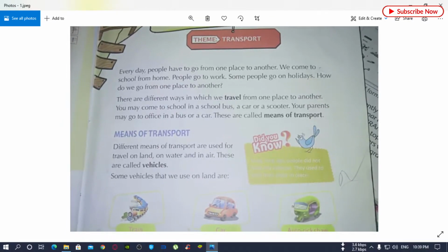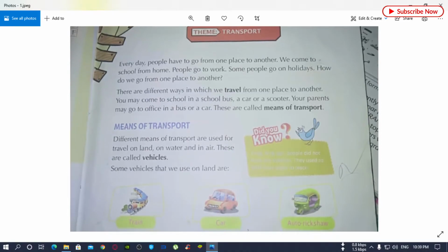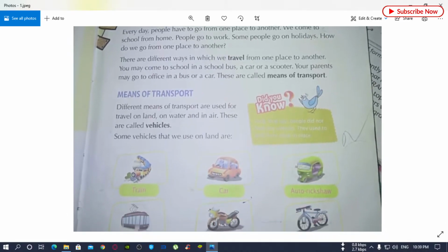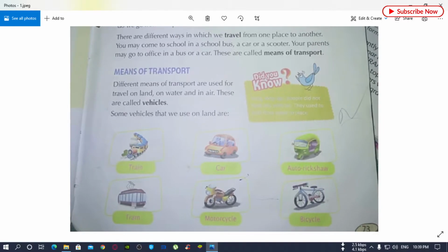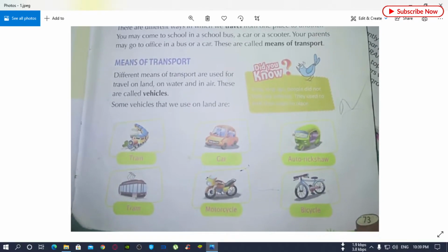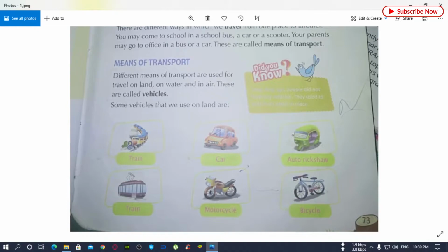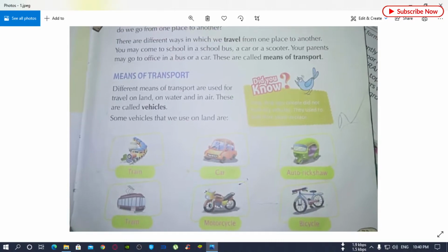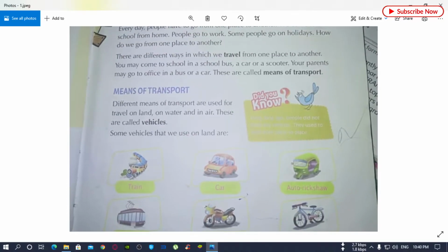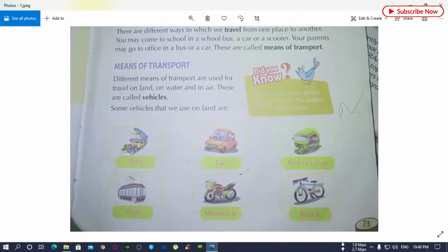Now we will read some points of the means of transport. There are different means of transport we use every day. When we travel on land, it is called land transport. When we travel on water, it is called water transport. And when we travel by air, it is called air transport. Land transport means car, bus, scooter. These are the vehicles which we use for land transport.